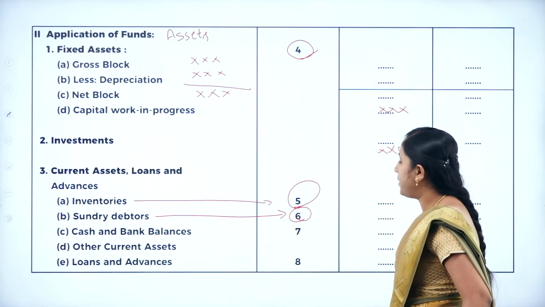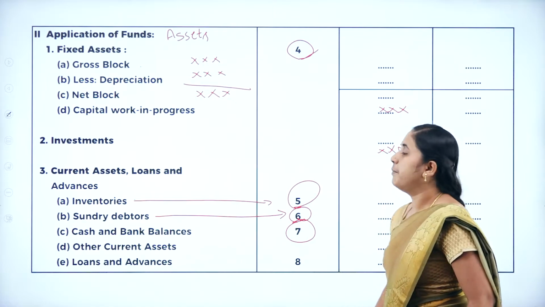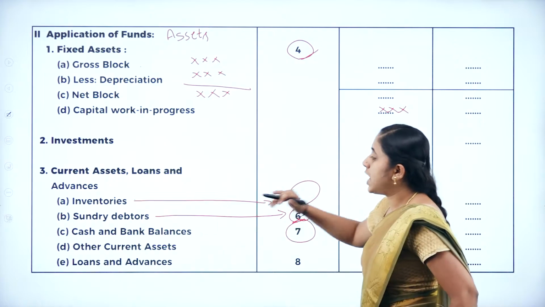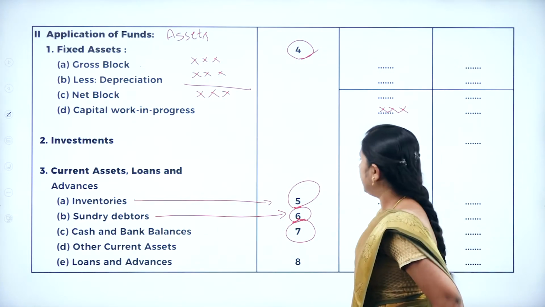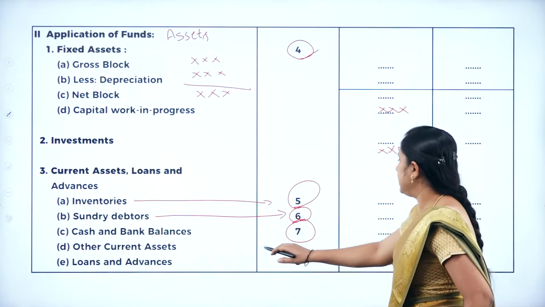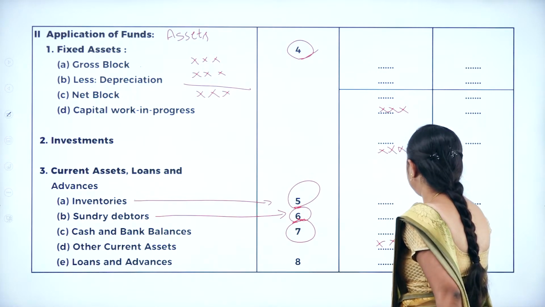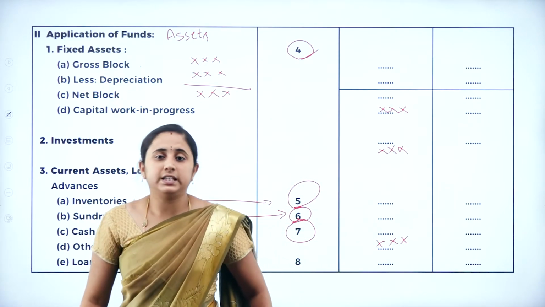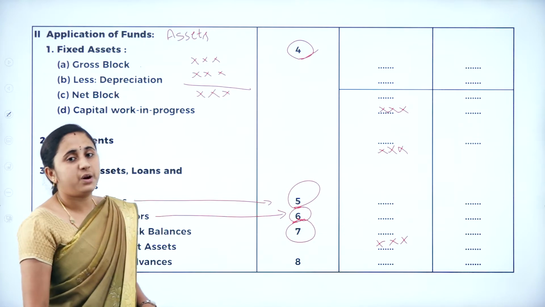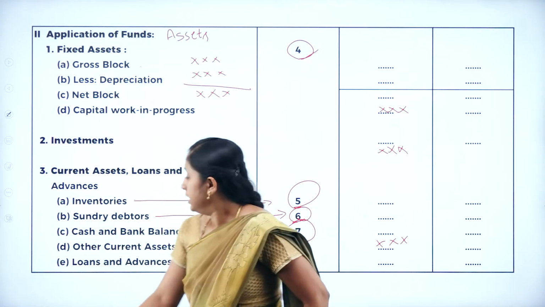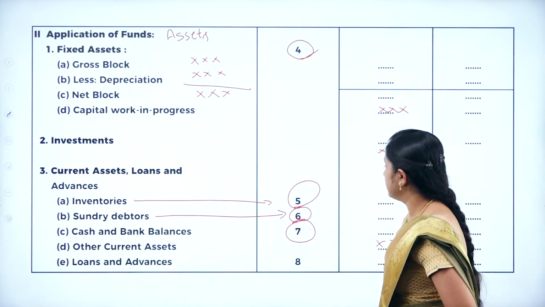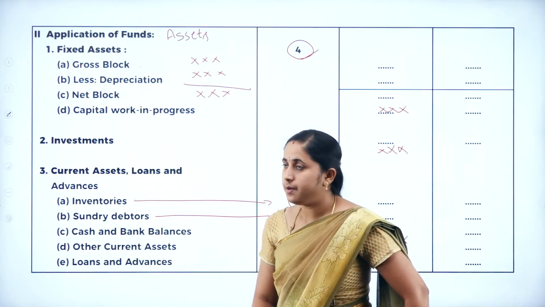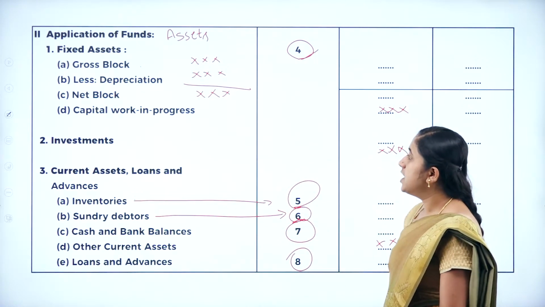Next, cash and bank balance. For cash as well as bank balance, you are going to prepare schedule 7. It includes cash as well as bank balance. Next, other current assets. Other current assets you can directly write the amount in the balance sheet. Apart from inventory, debtors, cash and bank balance, any other current assets you are going to record in the balance sheet directly. Next, loans and advances. For the loans and advances, prepare schedule 8. In schedule 8, we will record all the loans and advances.